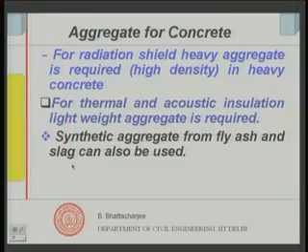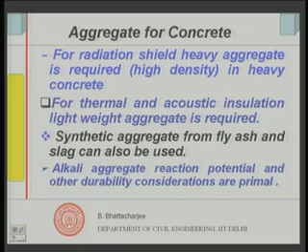Synthetic aggregate from fly ash and slag can also be used for non-structural purposes, but they can take some structural load as well. But the load will be less. A load bearing wall, of course, you need. If it is a concrete monolithic wall, as in the case of tunnel form construction, that requires strength. Here the wall itself is monolithic to the slab, and the load from the slab is transferred to the wall and on to the next level and so on. So there the strength is required; where strength is not necessary you can use lightweight aggregate.